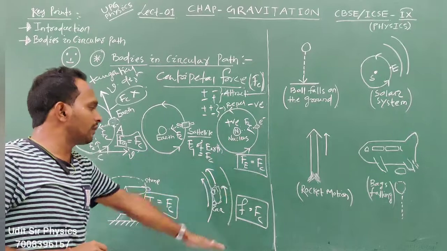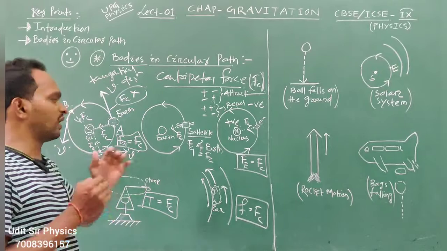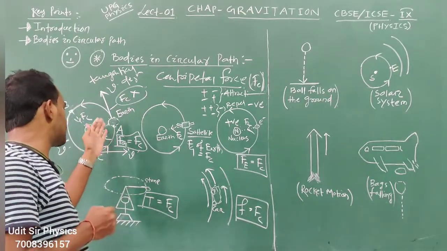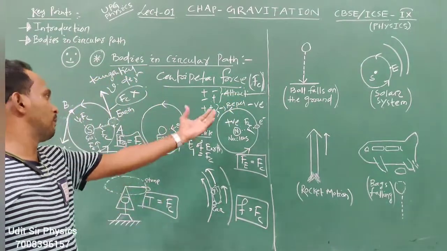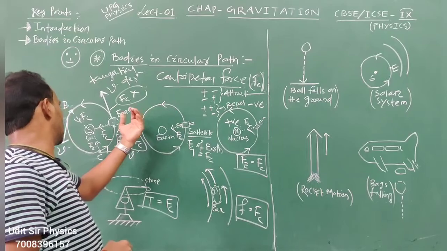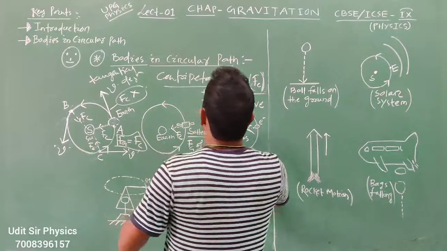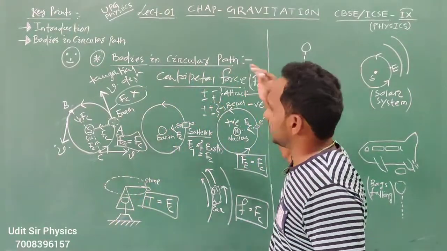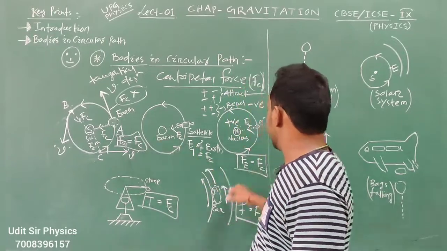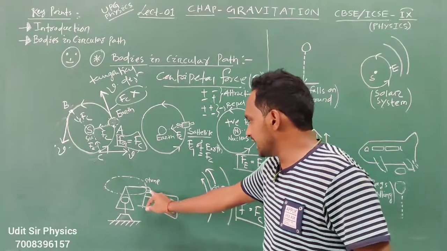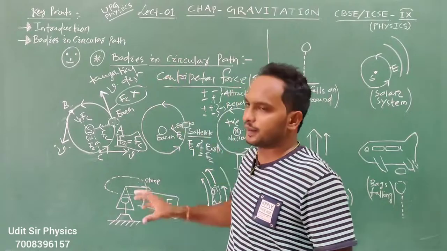Now for bodies in a circular path, the common point is how they revolve in a circular path. There is a force called centripetal force, which always acts towards the center. Or some forces act like the centripetal force. So these are the gravitational force of Earth, the satellite, the electric force, then tension, then frictional force. These forces act like the centripetal force.